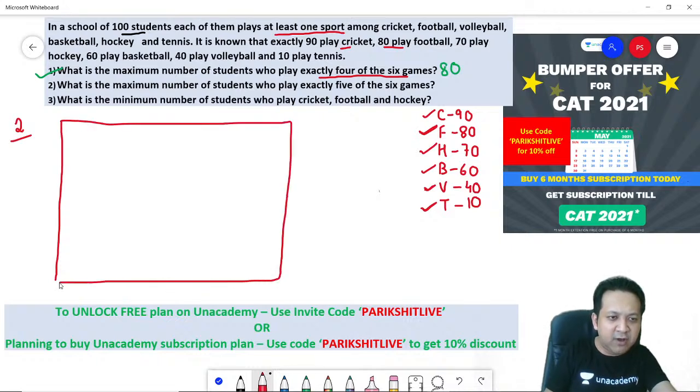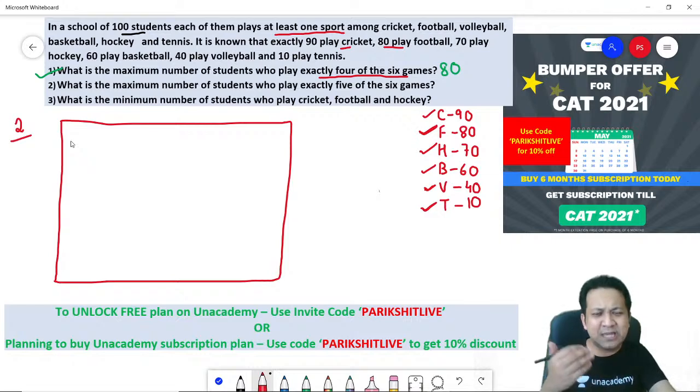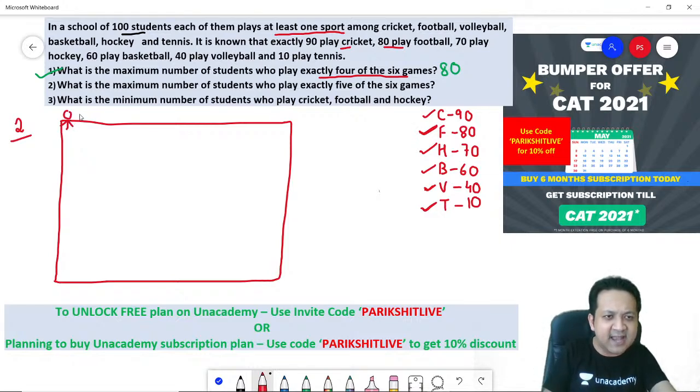There are a total of how many students? 100 students. So let's imagine. How will you imagine? Let's imagine 100 students are standing in a queue like this. And let's call them roll number 1, roll number 2, roll number 3, roll number 4, roll number 5, dot dot dot, up till 100. So roll number 1 to roll number 100 is standing in a queue.